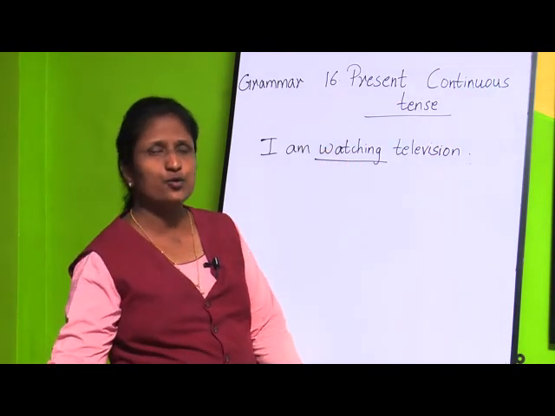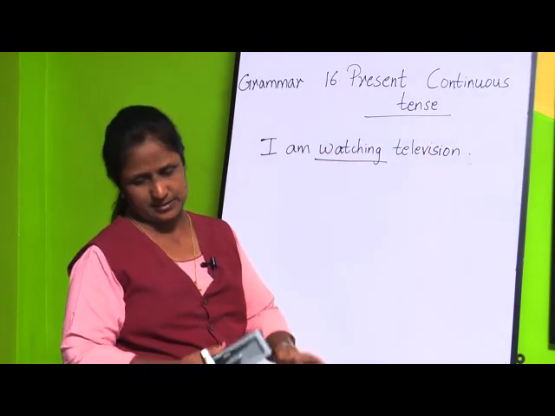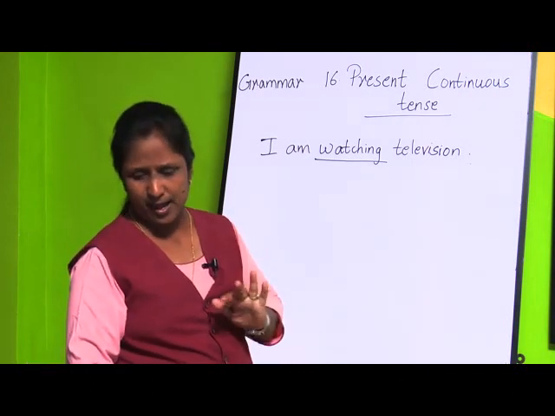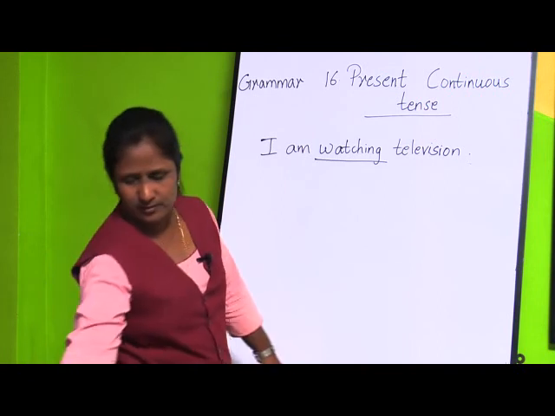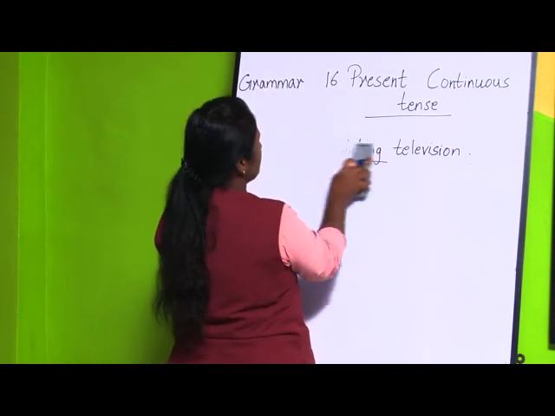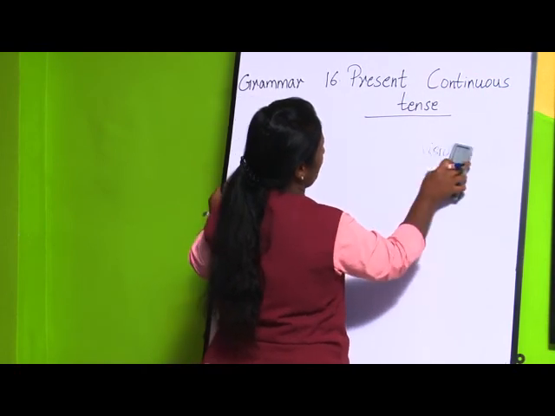Now how are we going to form the present continuous tense? For the verbs is, am, are, we are going to see how to form the ing form.